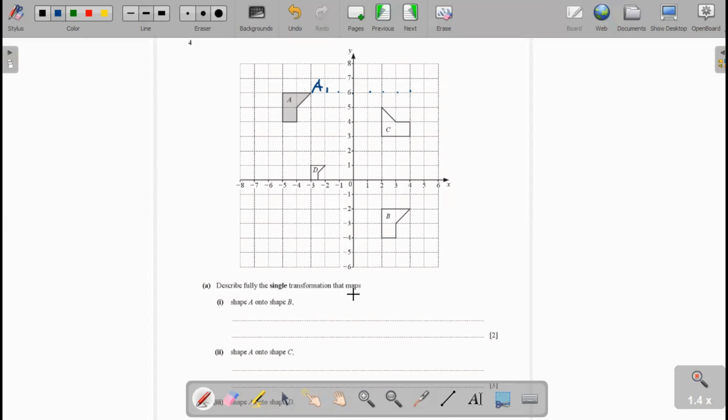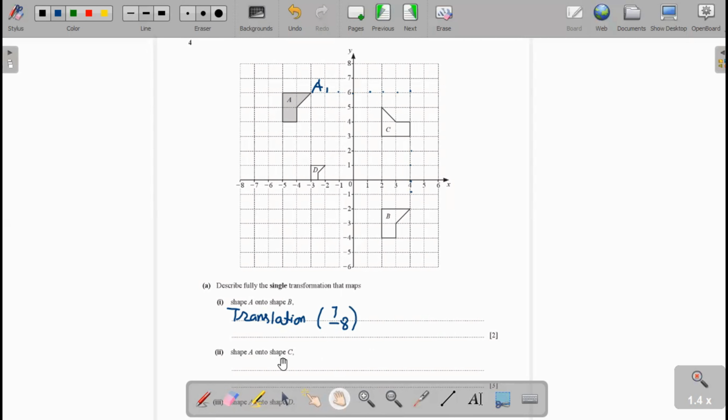We write it 7 horizontally. Now we move downward. -1, -2, -3, -4, -5, -6, -7, -8. Now we write it -8. This is the translation, and the translation vector is 7, -8.